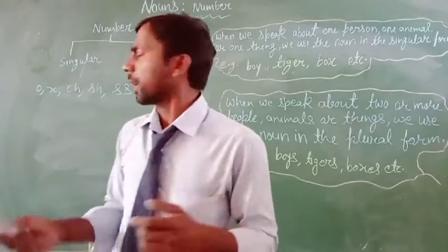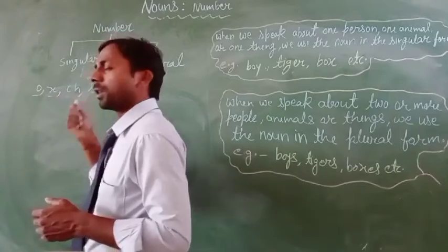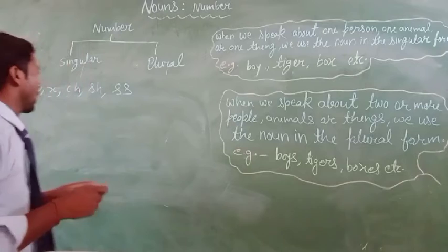We can add only ES and change this noun word into the plural form. How can we change this? Like mango.